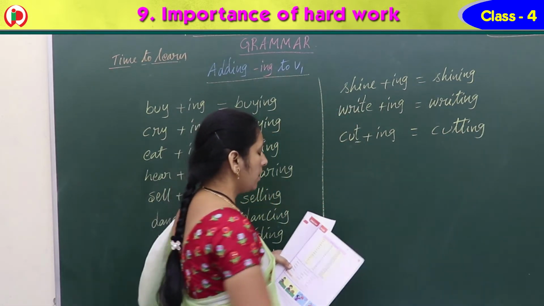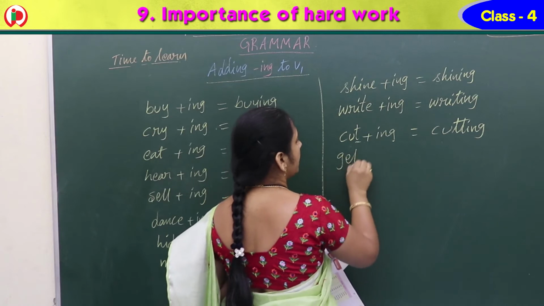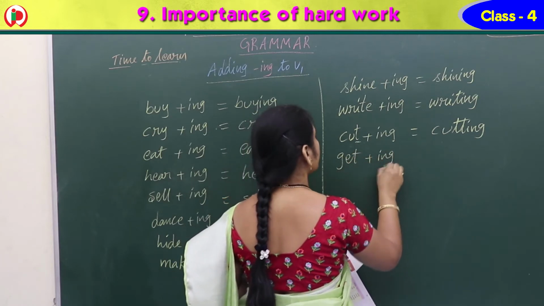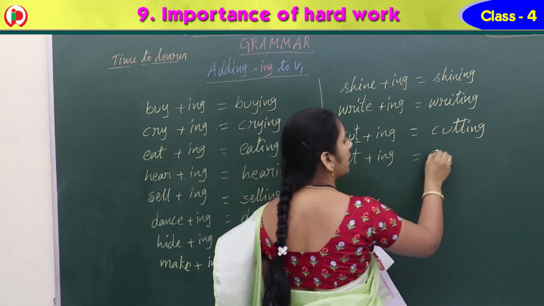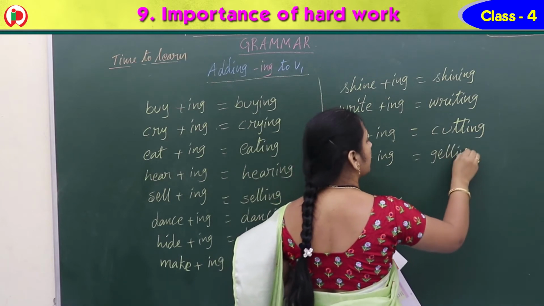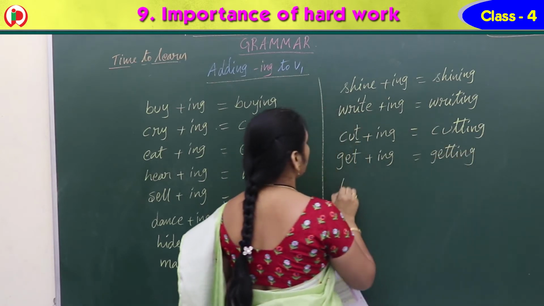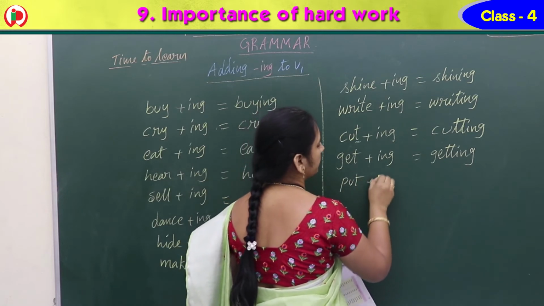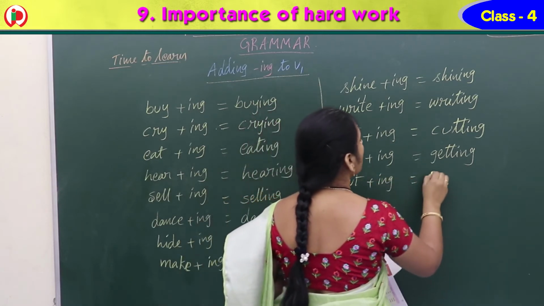C-U-T-T-I-N-G. Cutting. Next, get plus ing. Same. This T will get 2 times, double letter. Getting. And put plus ing. Here also putting.